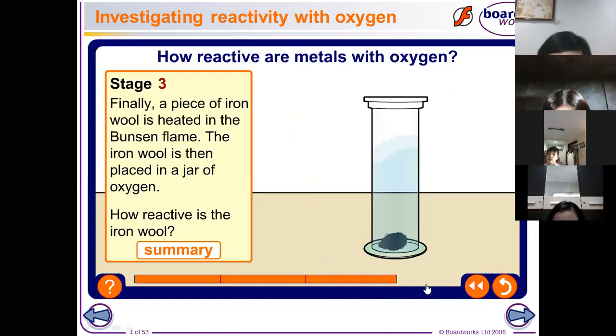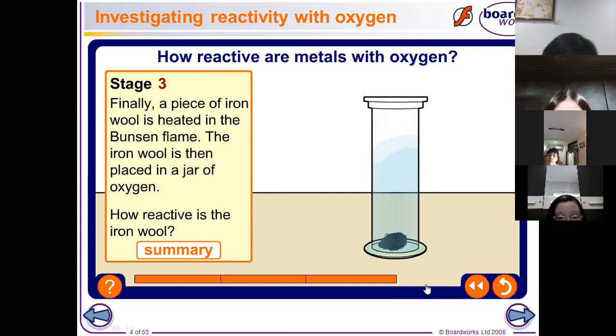So before I give you the summary, let me ask at least three of you to compare the result of magnesium, copper, and the iron wool. Okay, may I hear some words from Jocelyn? Tell something about the result of magnesium when it is exposed to the Bunsen flame or to the fire. What happened after placing it inside the jar of oxygen?